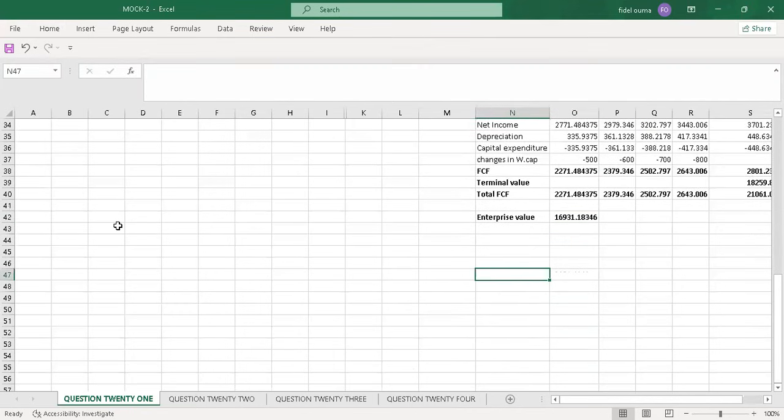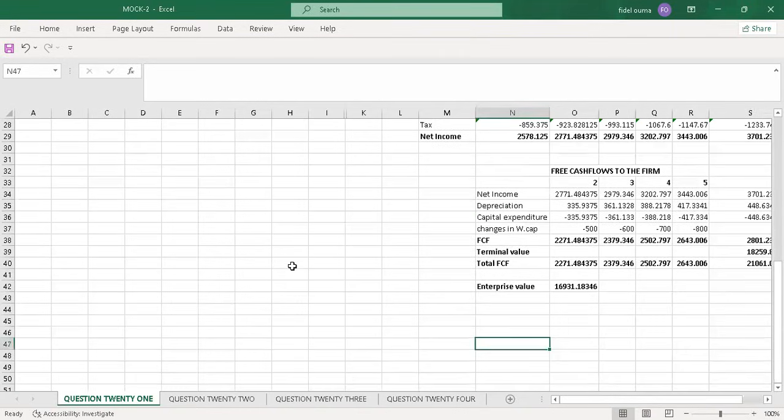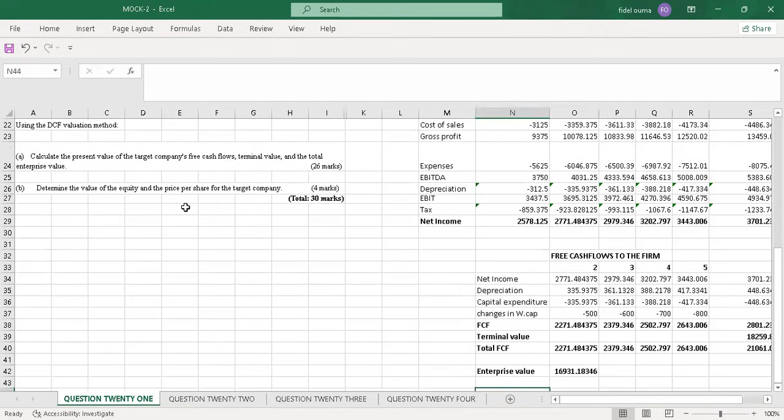That's how you are supposed to tackle part A of that question. First you have to know the formula for the free cash flows to the firm, which is net income plus depreciation and amortization minus capital expenditure minus changes in working capital and minus any other asset, provided that the asset is in this question. So I'll continue to part B.